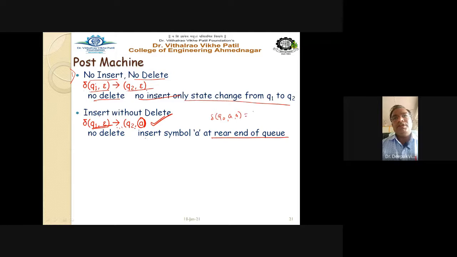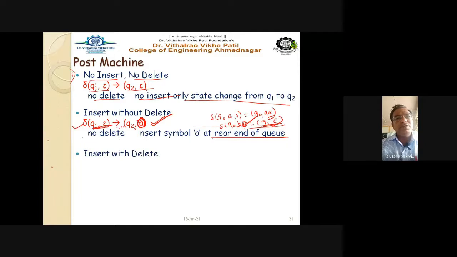If this is the transition, it means that insertion is there without delete operation, just like delta q0 A A, meaning you are going to q0 A A. This is nothing but your push operation in the case of a stack. And a pop operation means delta q0 b comma A equals q1 epsilon. The current symbol is small b and the top of the stack is A, so you have to remove the top of the stack with this pop operation, q1 comma epsilon. So this A will be popped out. In the same way, if the operation is delta q1 epsilon gives q2 A, this A is now inserted at the rear end of the queue.